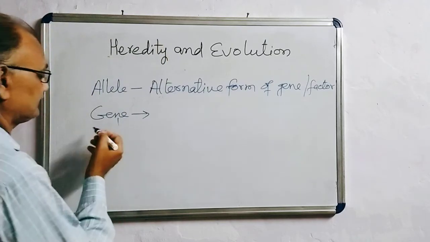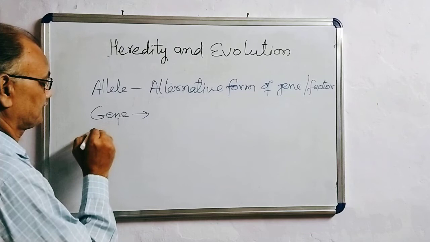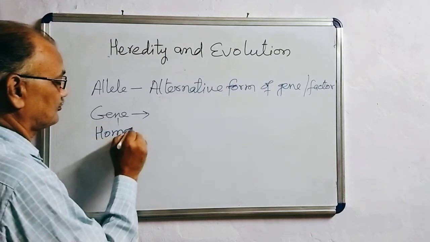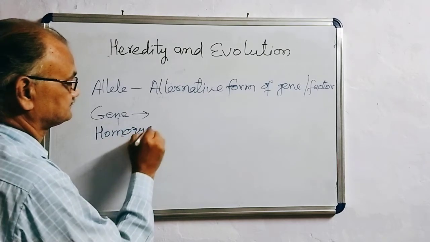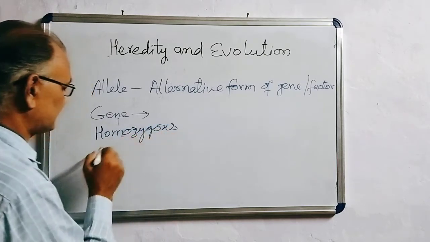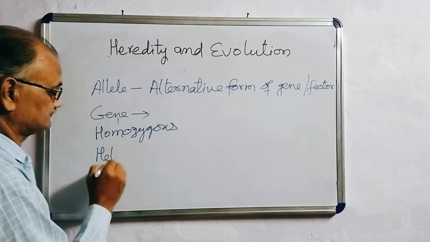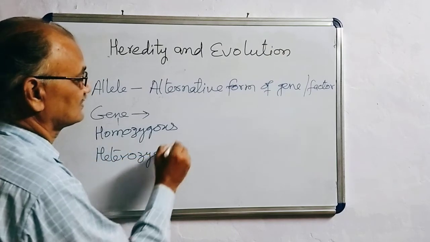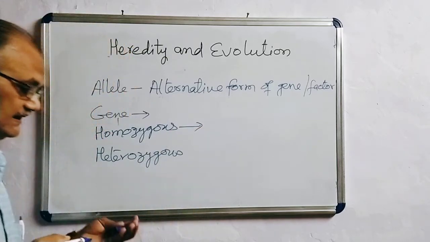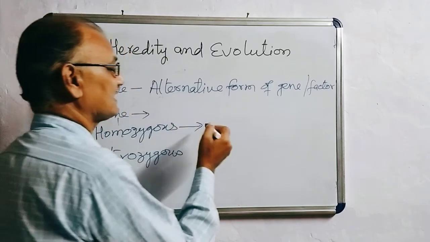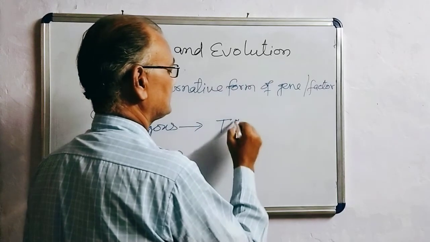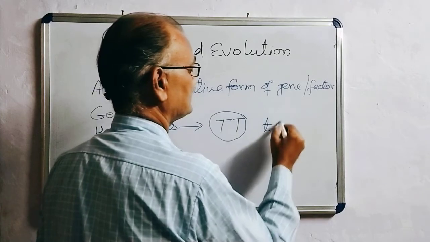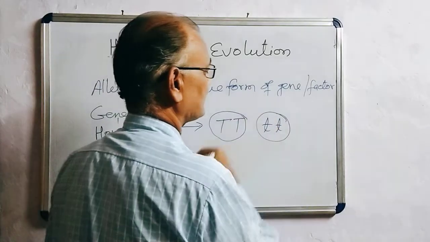Now the next one is homozygous. At the same time, I am taking heterozygous. Homozygous is when similar types of allele are present. For example, capital T, same type of allele is present; small t, that is the same type of allele.